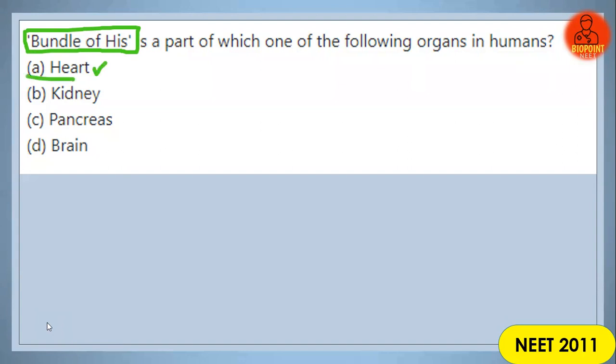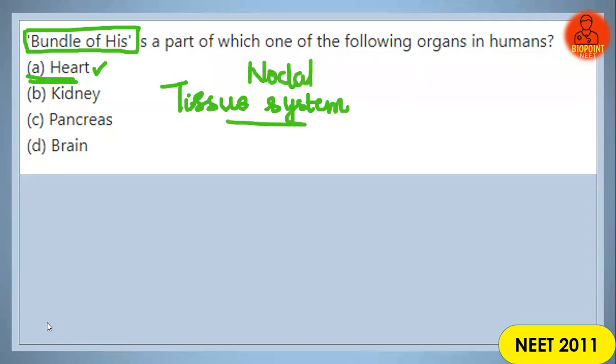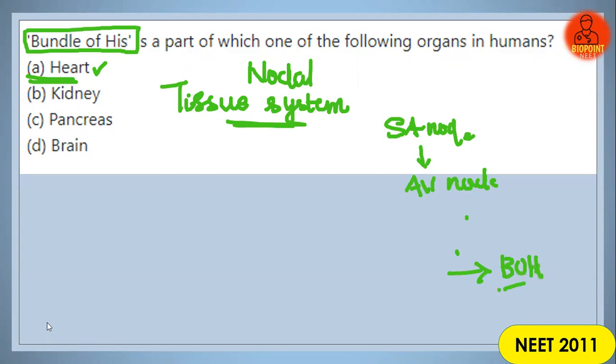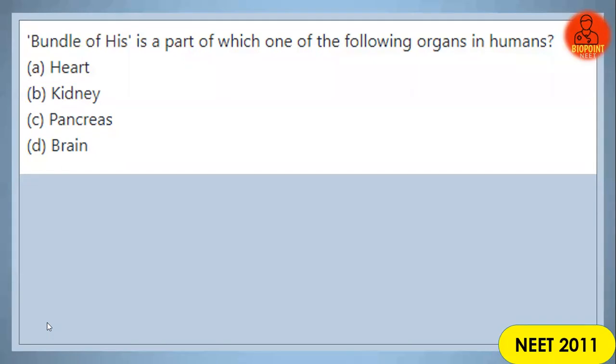We studied the bundle of His inside the nodal tissue system, which is present inside the heart, starting from the SA node to the AV node, finally ending with the bundle of His. Clear? So the bundle of His is definitely a part of the human heart.